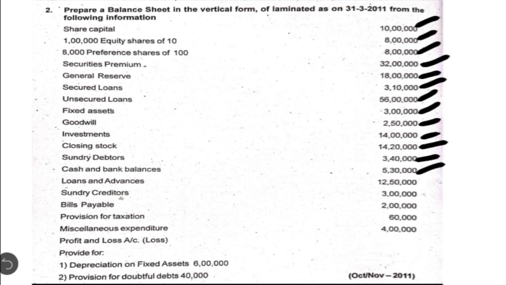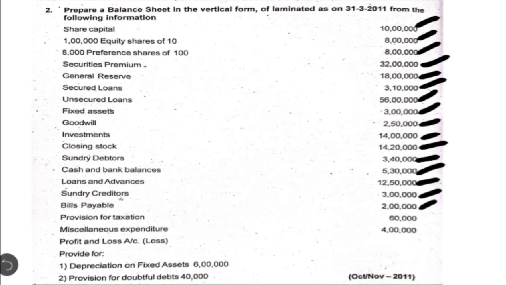The next one, sundry creditors amounting to 12,50,000. We have a separate note for writing this, that is trade payables with note number 8. The next item is also the same, bills payable, you have to write in note number 8, that is trade payables. The next one is provision for taxation. You have to write that under short term provisions in note number 10.